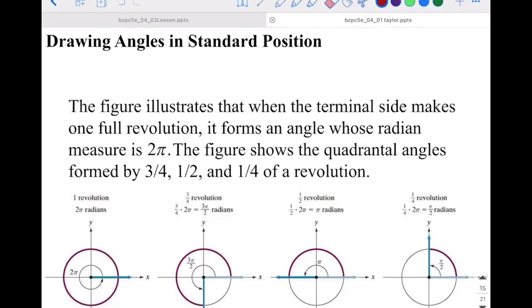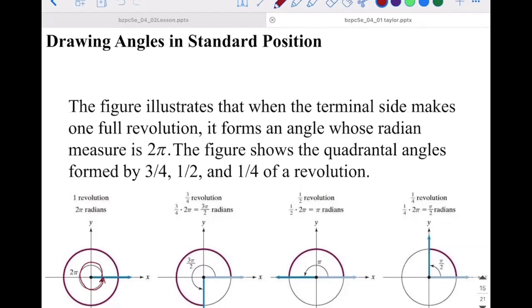Drawing angles in standard position. The first thing I want you to note with this first figure is that whenever we have an angle drawn all the way around the circle, so we started it at our initial side and went all the way to the terminal side, that's 2 pi radians.